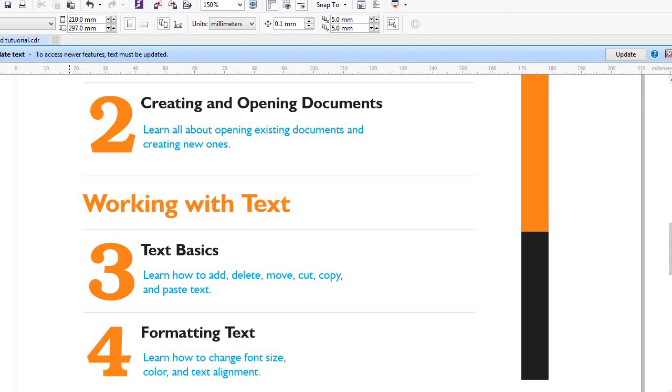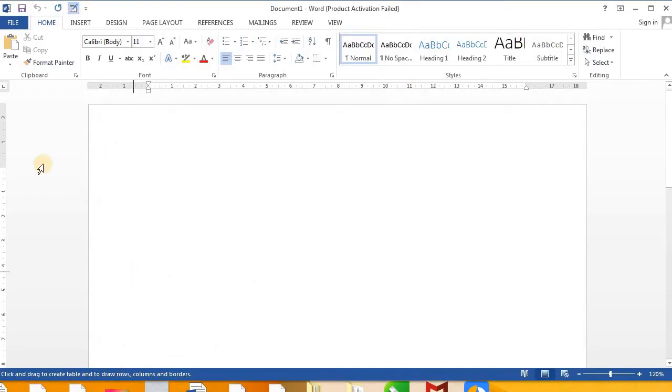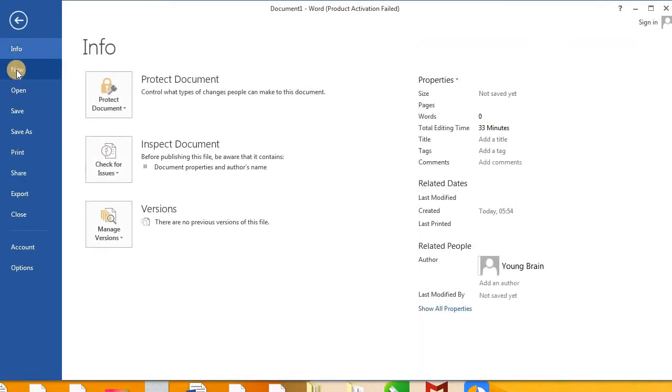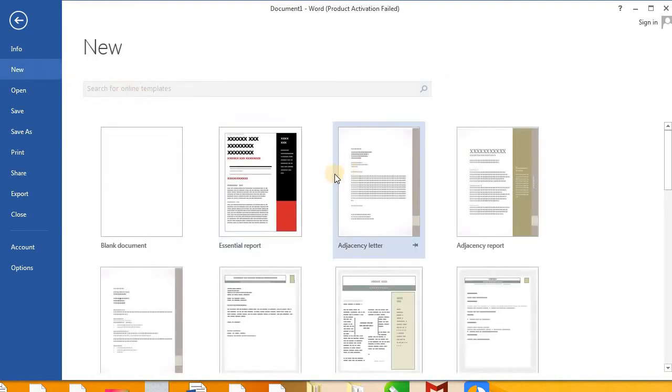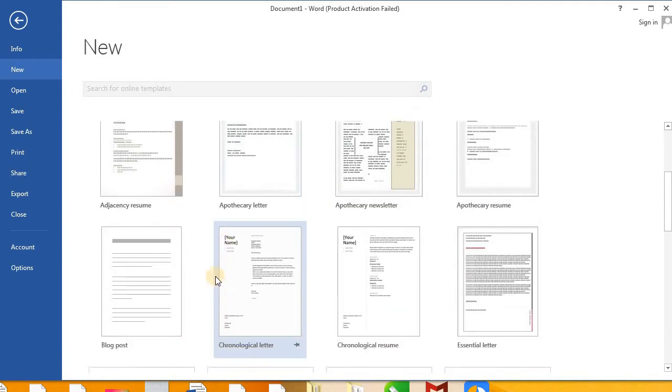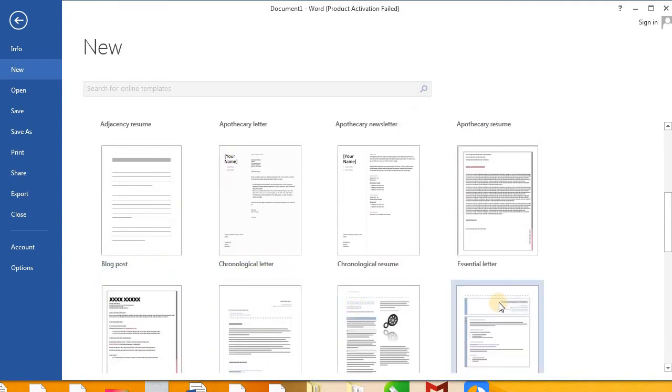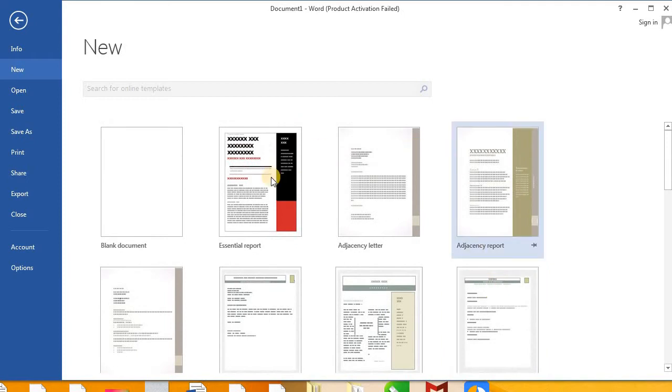So let's create a document. How do you do that? You come to File here and you click New. If you click on New, you see a series of templates that you can pick from. As you can see here, you have templates, but let's click on Blank document.